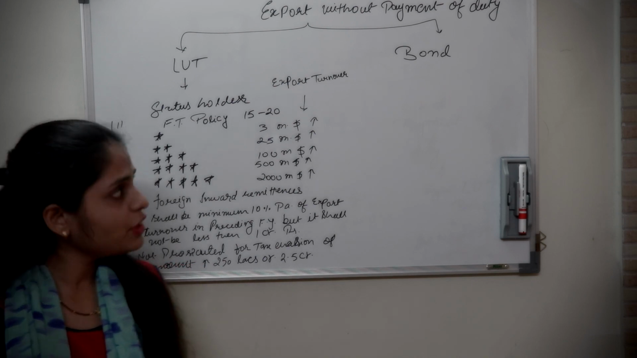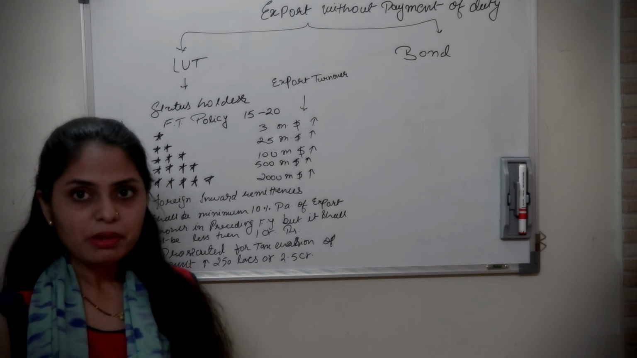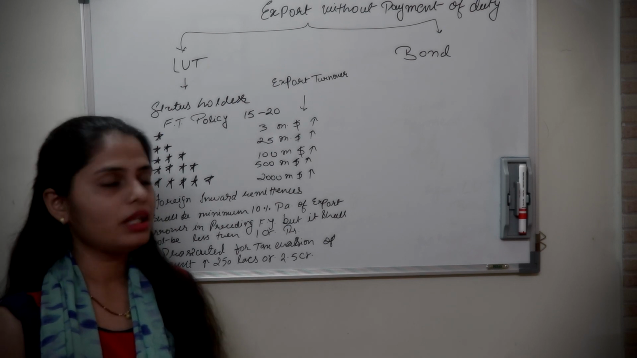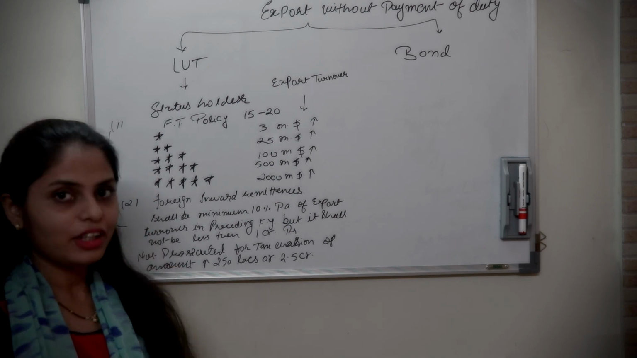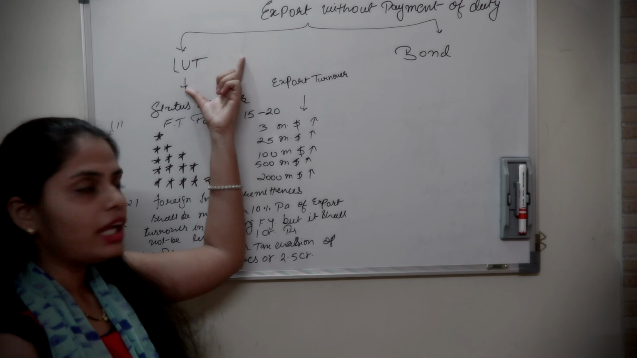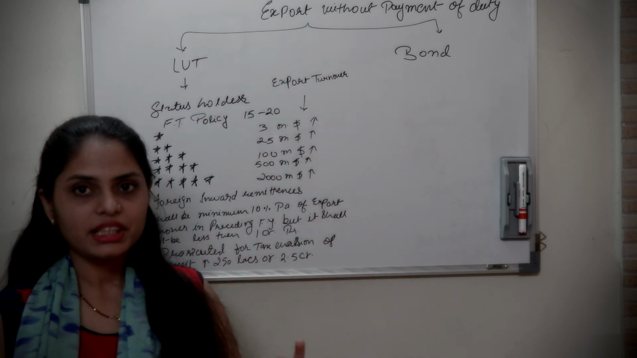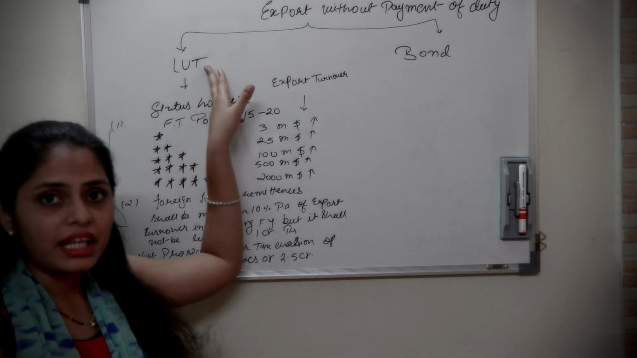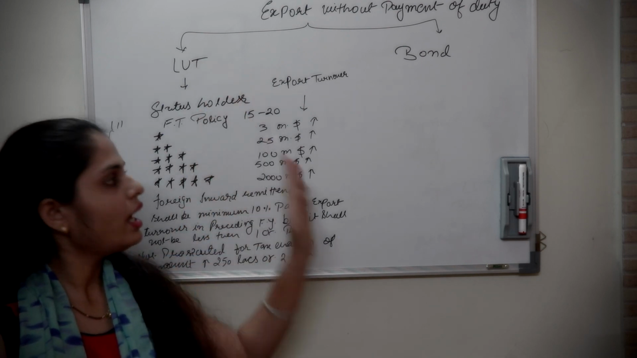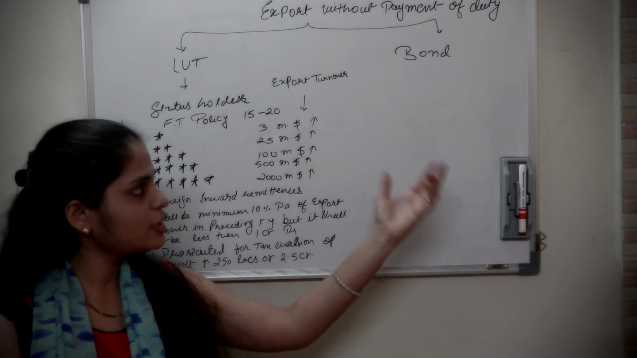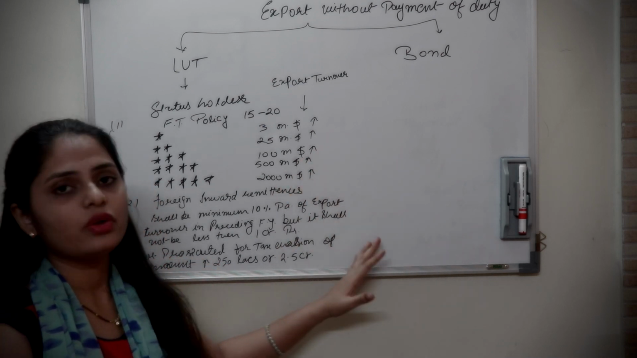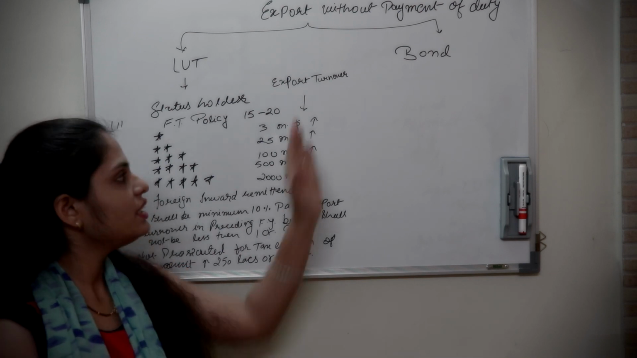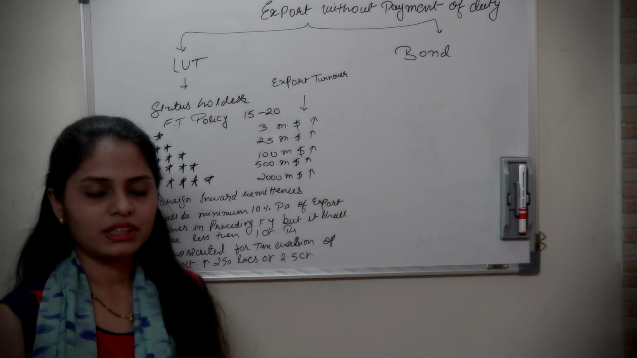Now friends, as we know that there are two options, with payment of duty and without payment of duty. In case of without payment of duty, we also have again two options. Either go through the LUT or a bond. If you satisfy certain kind of conditions, then you can sign the letter of undertaking, and you can remove the goods to export without paying any kind of IGST. For this purpose, you must satisfy these conditions. Now, what are these conditions?